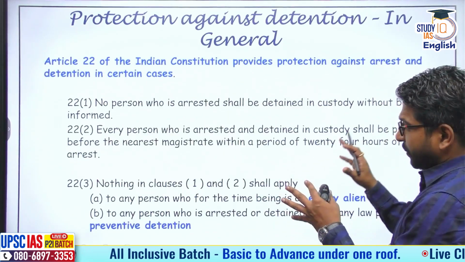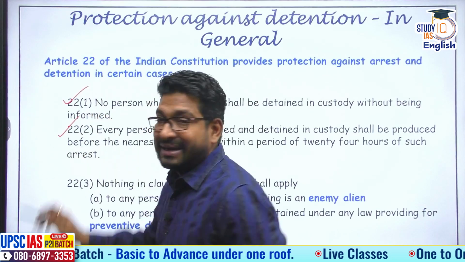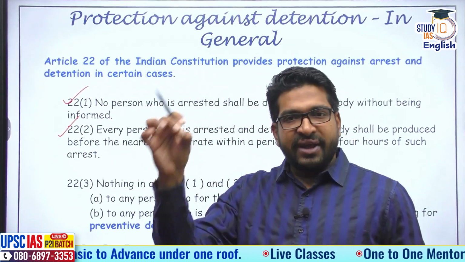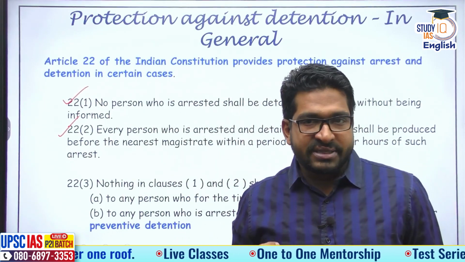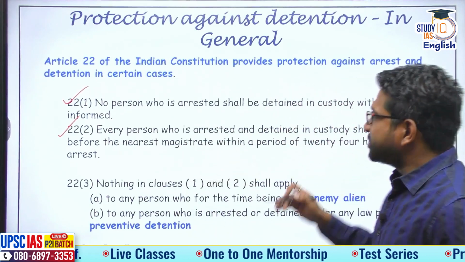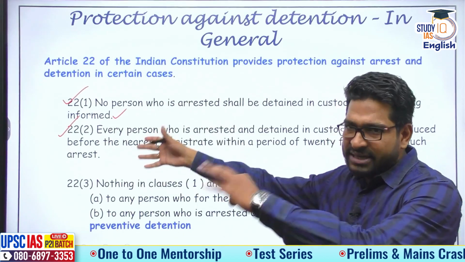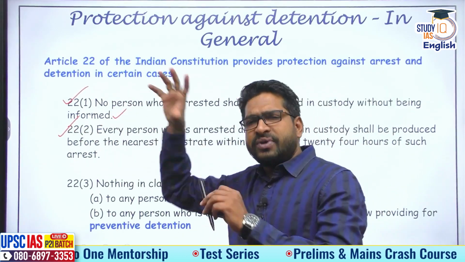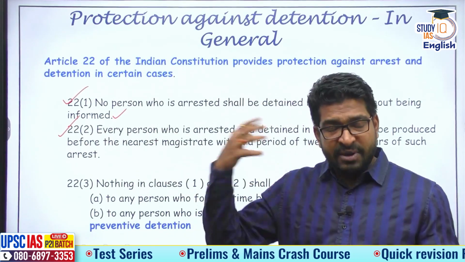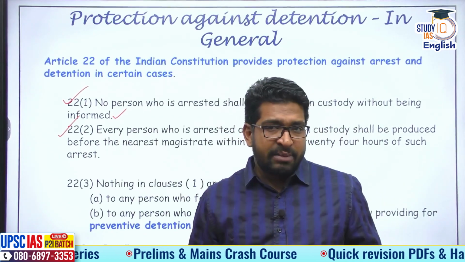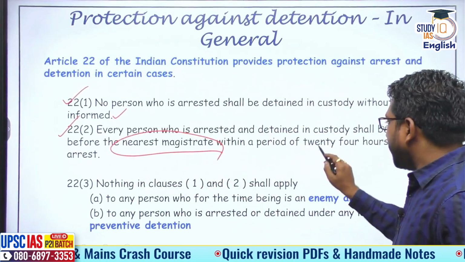As I told you, Article 22 of Indian Constitution, it deals with both Clause 1 and Clause 2. They deal with punitive detention. That means whenever you are arrested, there are certain protections which are available to you. If you are being arrested, say for some crime, the police shall inform you why you are being arrested. They should give you requisite rights, and reading Article 22 with the relevant sections of the CRPC, the police will come and arrest you. They have to tell you why you are arrested. Your family member should be informed. Legal counsel can be provided, etc. Apart from that, you must be presented at the nearest magistrate office within 24 hours.